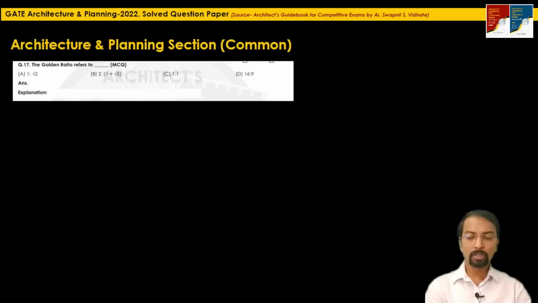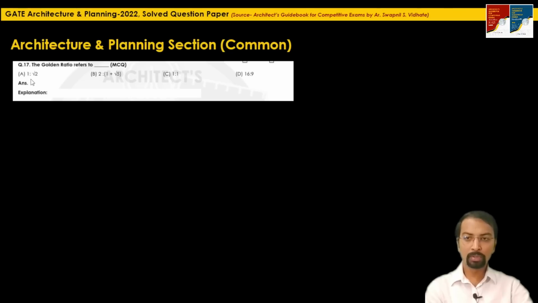The next question is question 17. The golden ratio refers to what out of the given four options? The options are A, 1 is to root 2; B, 2 is to 1 plus root 5; C, 1 is to 1; D, 16 is to 9. Now what is the golden ratio? The value must be approximately 0.618. So definitely C, 1 is to 1, will not be the correct one. Then D, 16 is to 9, this ratio will be more than 1. So D will also not be suitable.